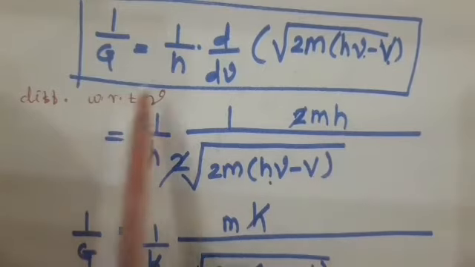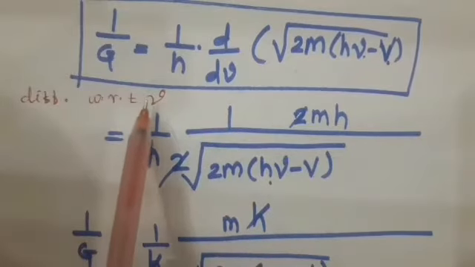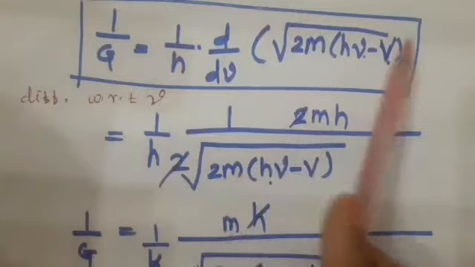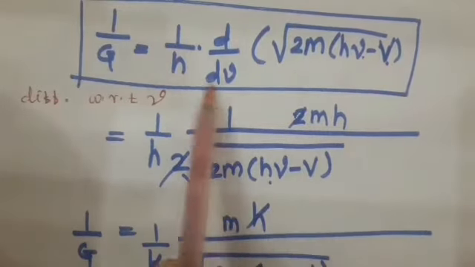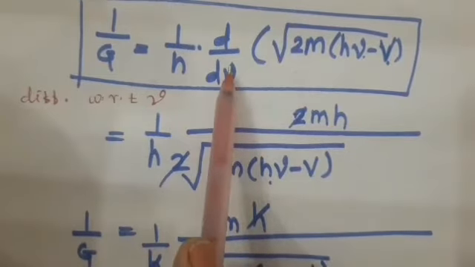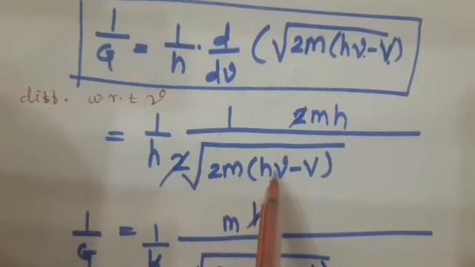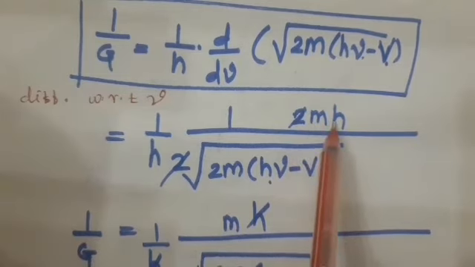Here we differentiated with respect to v, not mu, sorry. I will repeat this again: we differentiated all this term only with respect to v. Then we get 1 upon 2 under root 2m h mu minus V, where 2mh is the derivative of 2mh v.